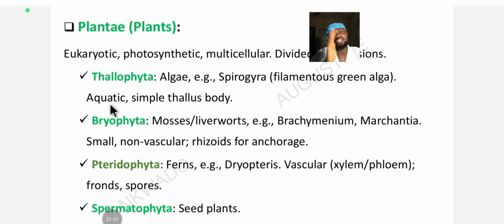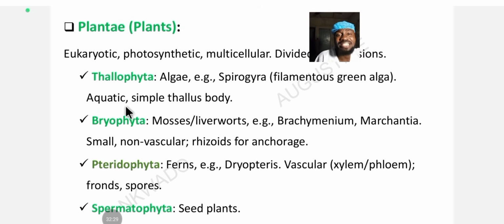The first division of plants is what? The Thallophyta. And the Thallophyta includes algae. An example of algae is what? Spirogyra. Spirogyra is a filamentous green alga. It's a filamentous what? Green alga. And it is aquatic. Thallophytes are aquatic. They have a simple thallus body. When you say it has a thallus body, it is filamentous, a very attractive kind of body.